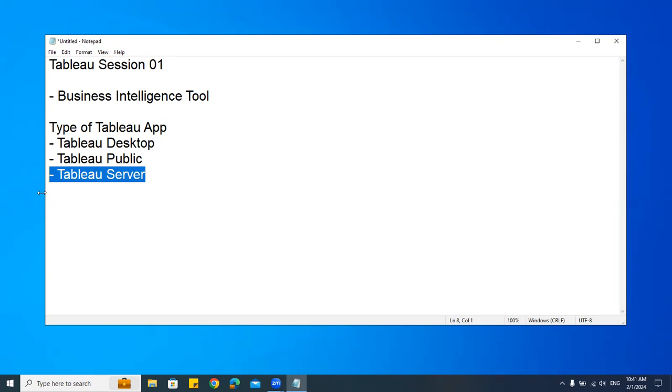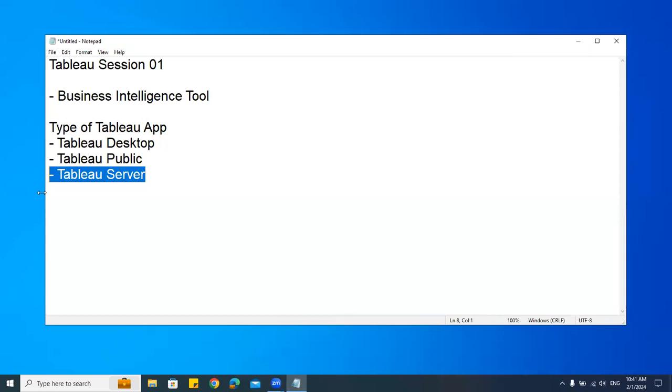There is no difference in the options, but I'll tell you the major difference so that once you install this, you can start working on it. Tableau Desktop. First, we'll see what Tableau Desktop is. Sorry, I didn't prepare any slides for this because I didn't have time. I'll show you the website as well so that you can understand it better. But I'll tell you in a very simple, brief way.